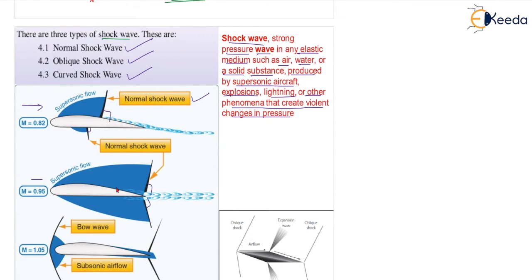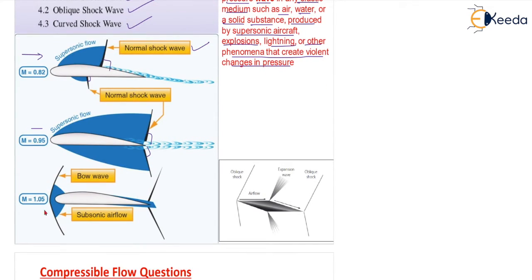Now, if the Mach number is greater than 1, that is supersonic flow, you will be getting a bow shock wave, curved shock wave, at the leading edge of the aerofoil, and this is what you can see. But point to be noted, after the shock wave, the flow will always be subsonic. And this is bow shock wave, also known as curved shock wave. After the shock wave, you will always have subsonic flow. And this is also normal shock wave. Look at the angle, 90 degree. This angle is 90 degree, okay? Normal shock wave is formed.